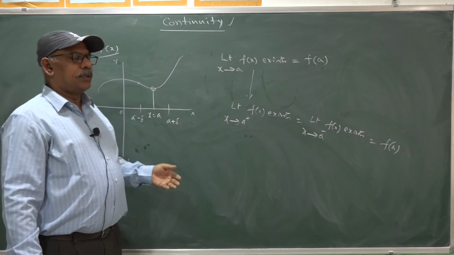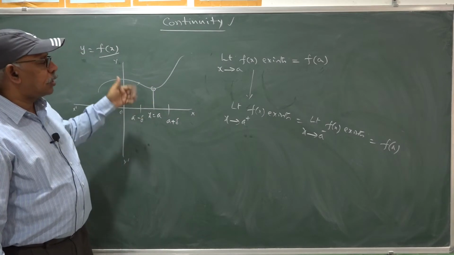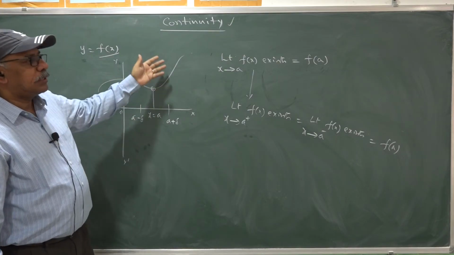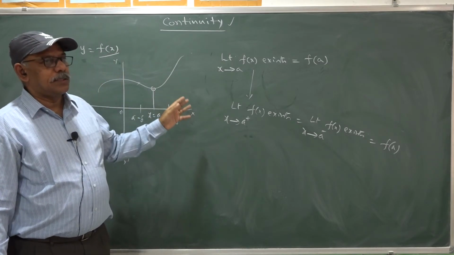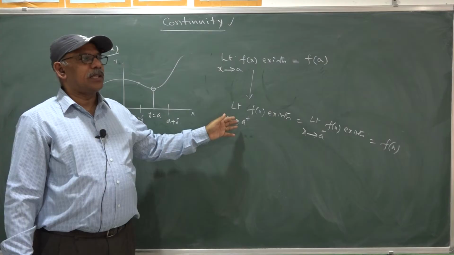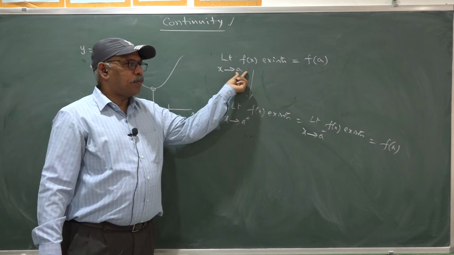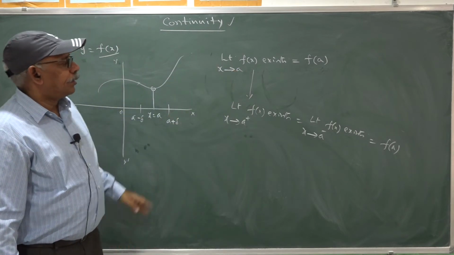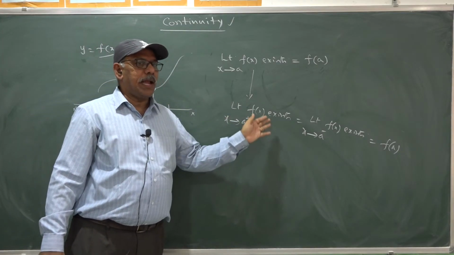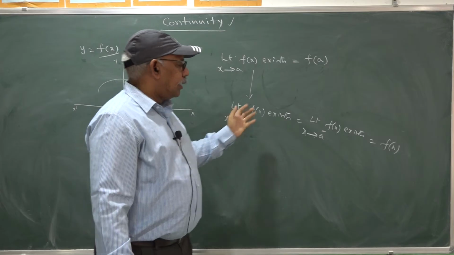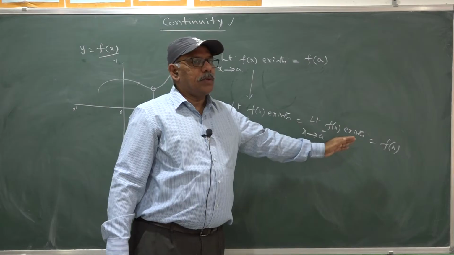Geometrically, continuity means the graph of the function does not have any breaks or sudden jumps or sudden falls. In such a case, the function is said to be continuous. That is the geometrical interpretation. Whereas through the limiting concept, the function is said to be continuous at a particular point a whenever the right limit of the function exists, that means takes a finite value, and is the same as the left limit at the same point, which is equal to f(a).